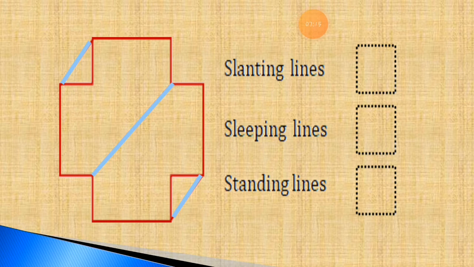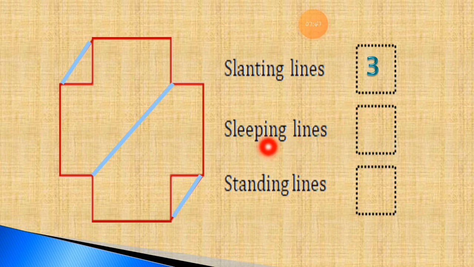So here we have to write down 3 because we found 3 slanting lines in this given shape. Here is 1, 2 and 3. So I am writing 3. There are 3 slanting lines in the picture.